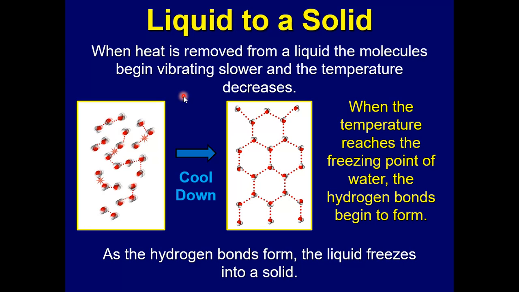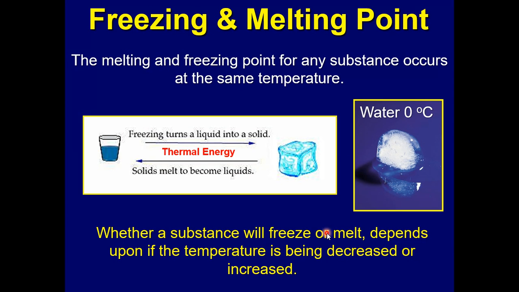All right, now when heat is removed from a liquid, and the liquid is allowed to cool down, then the atoms begin to slow down, and the hydrogen bonds can form again between the different water molecules. And so then the water molecules begin to solidify into the solid state, or to form ice, and we call that freezing. All right, so as hydrogen bonds form, the liquid freezes into a solid.